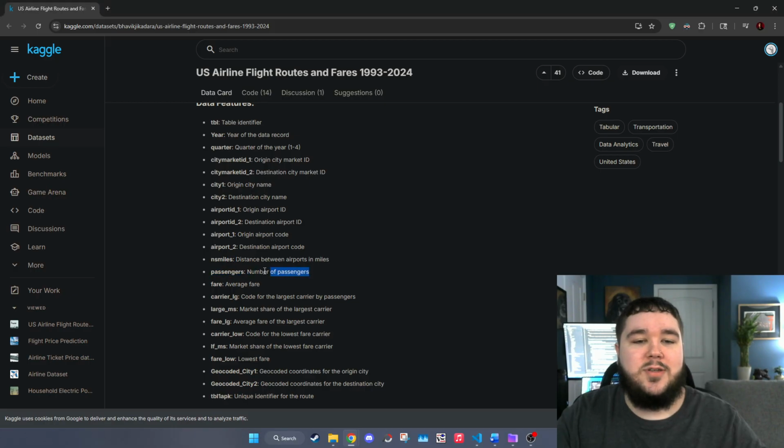It has a number of passengers. Maybe the lower the number of passengers, the more money they're trying to make. I believe it does have something about the airline itself. I see the market share. I don't know what the market share means in this case. And there's something about